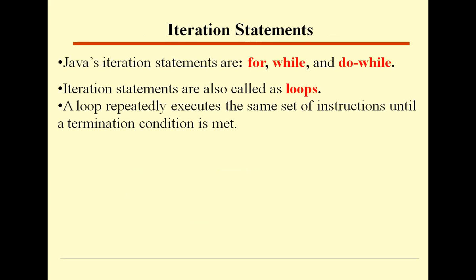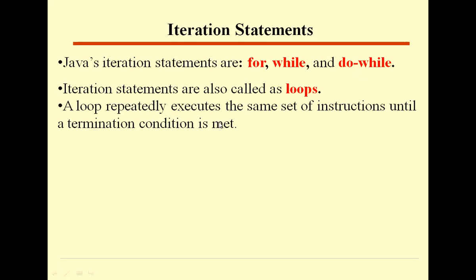Iterative statements are used to perform iterations or repetitions. That means when we want to execute a set of statements repeatedly, we use these iterative statements. Java iterative statements are of three types: the for statement, the while statement, and the do while statement. We can also call these iterative statements loop statements, or in short, loops.